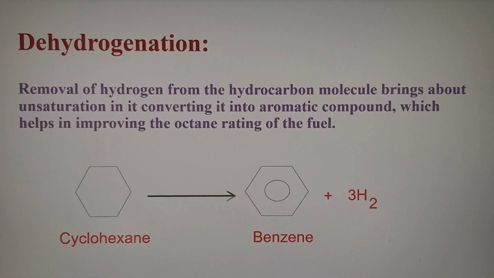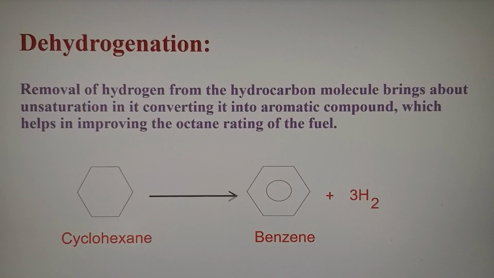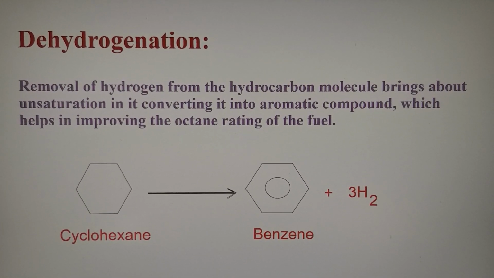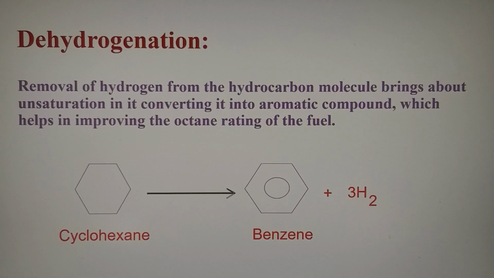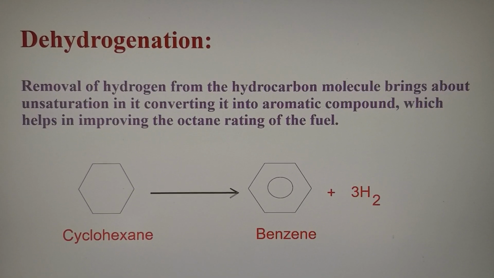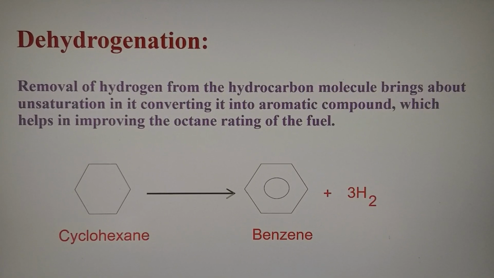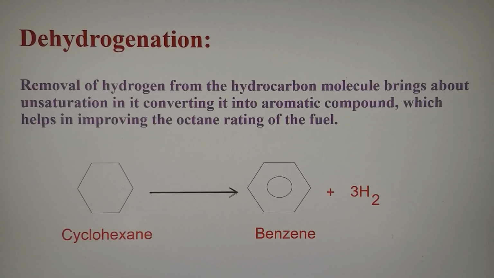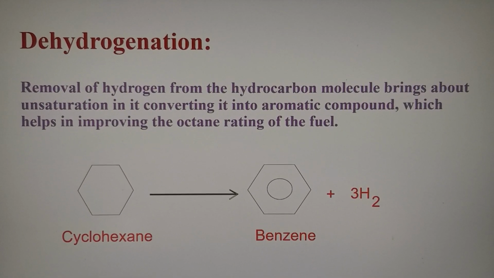Third reaction is dehydrogenation, means removal of hydrogen. If the cyclohexane which we have produced from the n-hexane is subjected to removal of hydrogen, it gets converted into an aromatic hydrocarbon, that is benzene. So benzene is having better anti-knock properties, better octane rating than n-hexane.